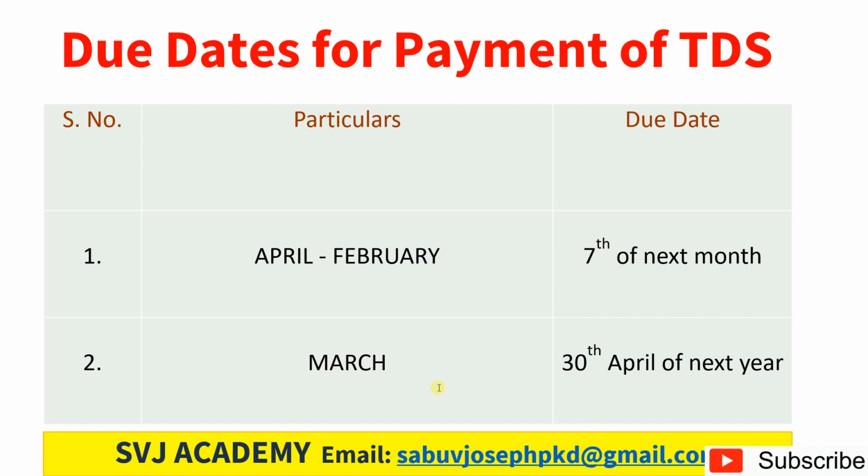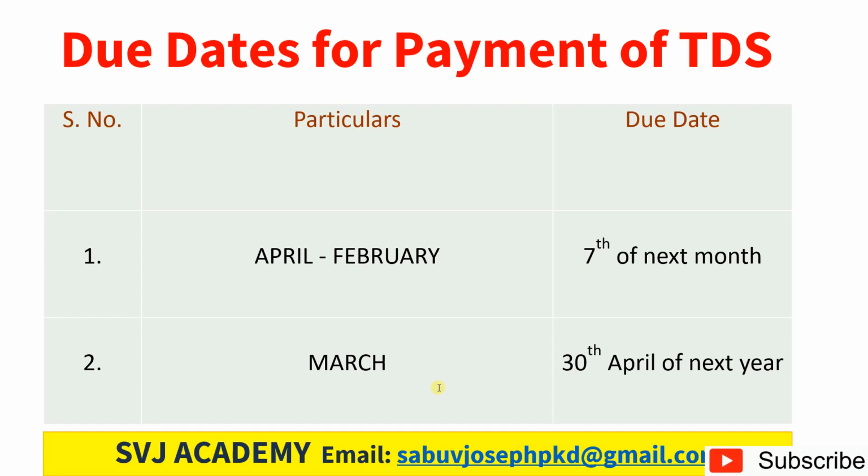So from April to February we have to remit the TDS on the 7th of the next month. For the month of March we have time to deposit the amount on or before 30th of April of the next year. March is the closing period of the financial year, so for making all the calculations and everything, we have enough time to deposit the amount to the government. It will be up to 30th April of the next year. So the TDS for the month of March 2021, we have to remit to the government on or before 30th April 2021.